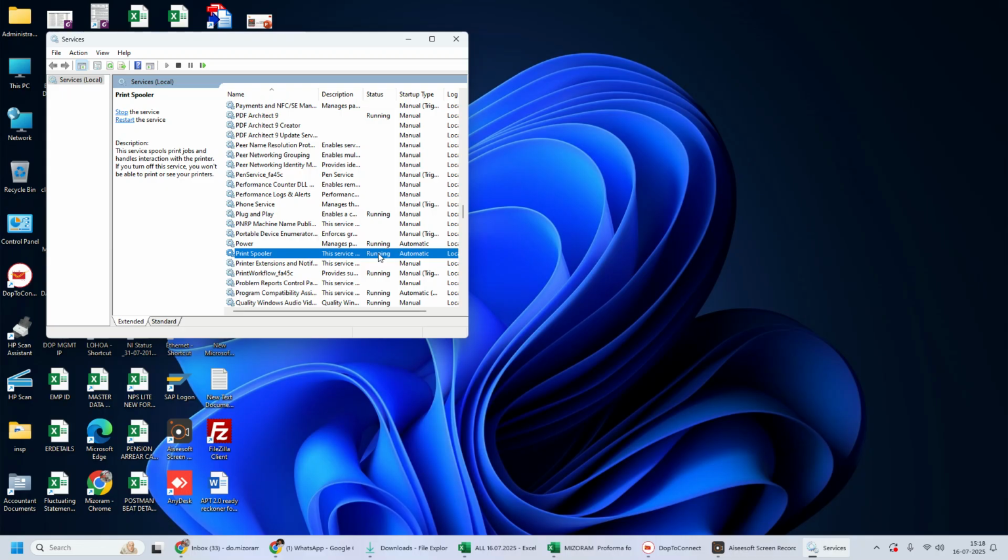If it is not in running condition, here you right click and click start. Okay, you click the start button or the restart button. You just click the start button and try installing again.